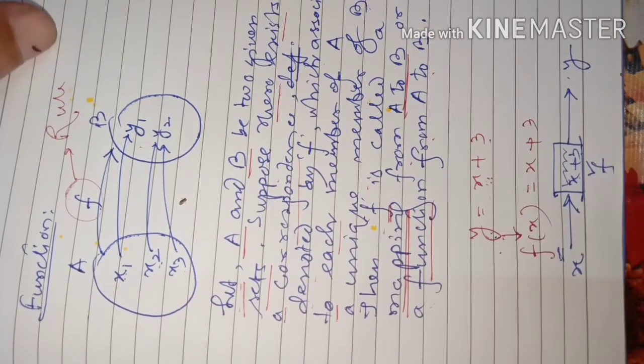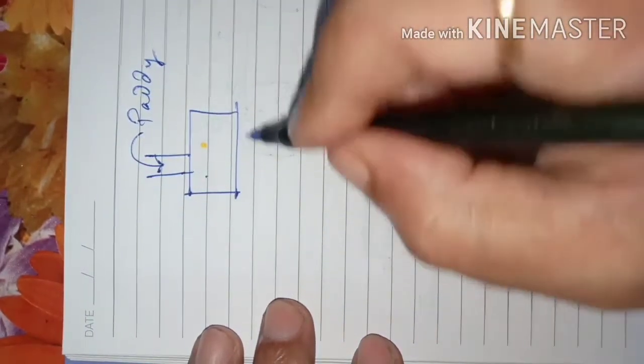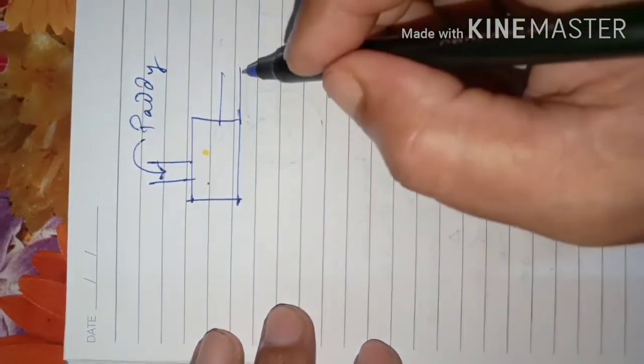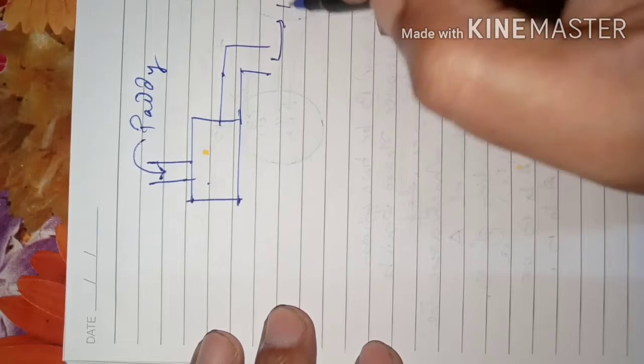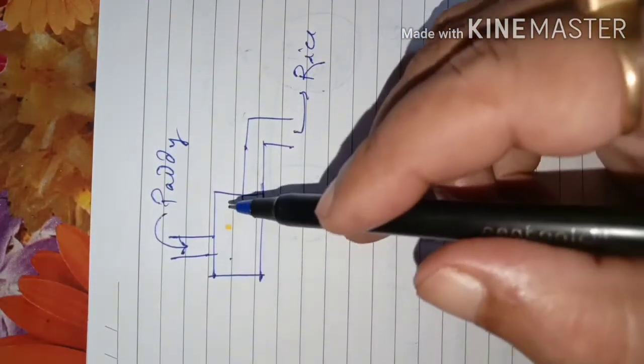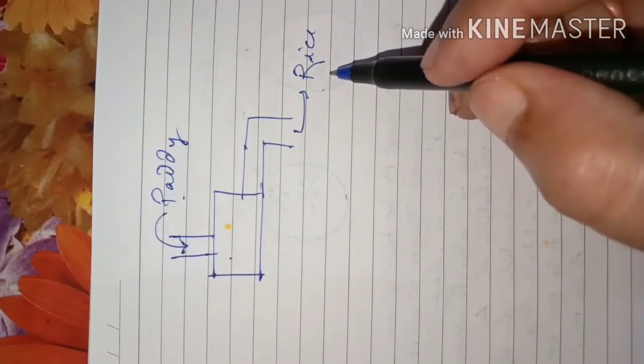Once again, students, let me tell you what is f. You might have gone to a rice mill sometimes. So you see, the paddy we just give inside the machine. Then after some processing, grinding and all, something takes place inside. Then after that, what we get? We get the rice separated from the paddy. After breaking the paddy, we get the pure rice here. So this processing, you can say, is function.